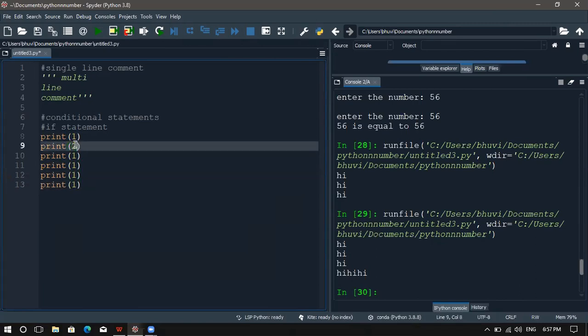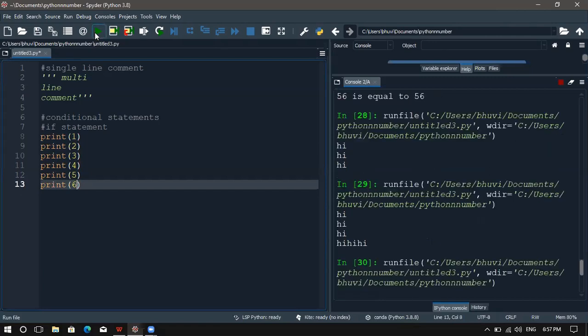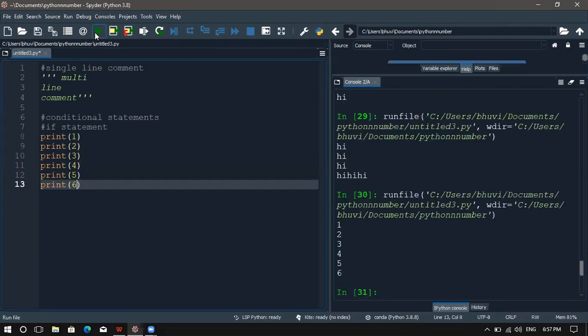I do 2, 3, 4, 5, 6. Shall I do that like this? Or is there any other way to do it? Any ideas?